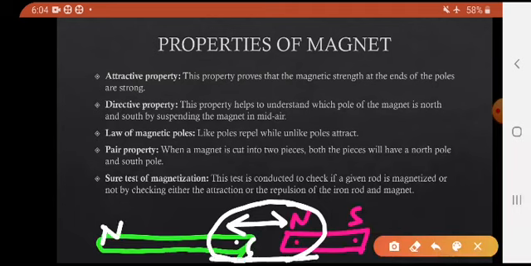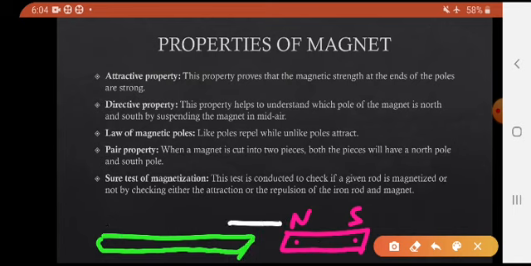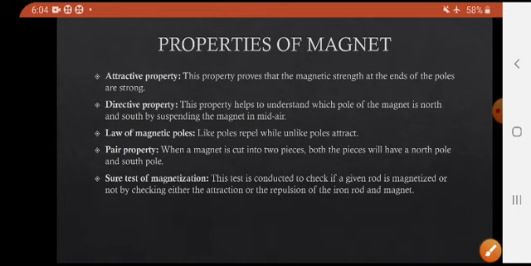If it is attracted, then you can say this side is north and this side is south, and this iron piece is magnetized. If it is repelled, then you can say that this is north and this one is south, and this one is magnetized. But if it is neither attracting nor repelling, then you can say that the given piece of rod is not magnetized.